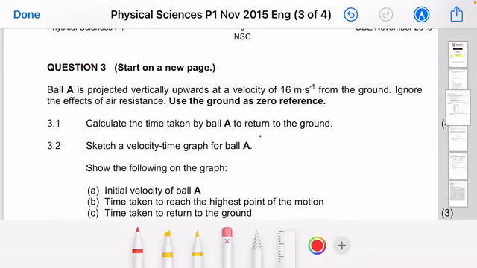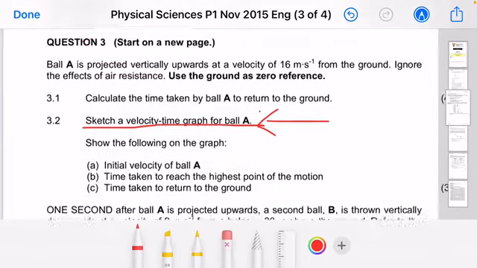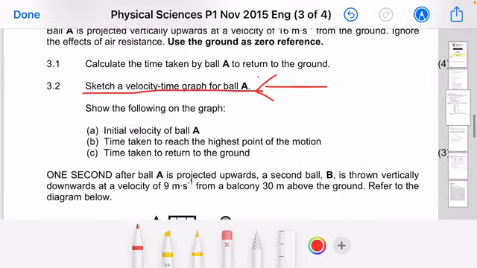So ladies and gentlemen, obviously you do have an idea of how to solve for that question. Please do make sure that at all times you show all the necessary steps. Massively important, ladies and gentlemen. So now let's move to question 3.2, where they say sketch a velocity time graph for ball A. Massively important, ladies and gentlemen. Sketch a velocity time graph for ball A.